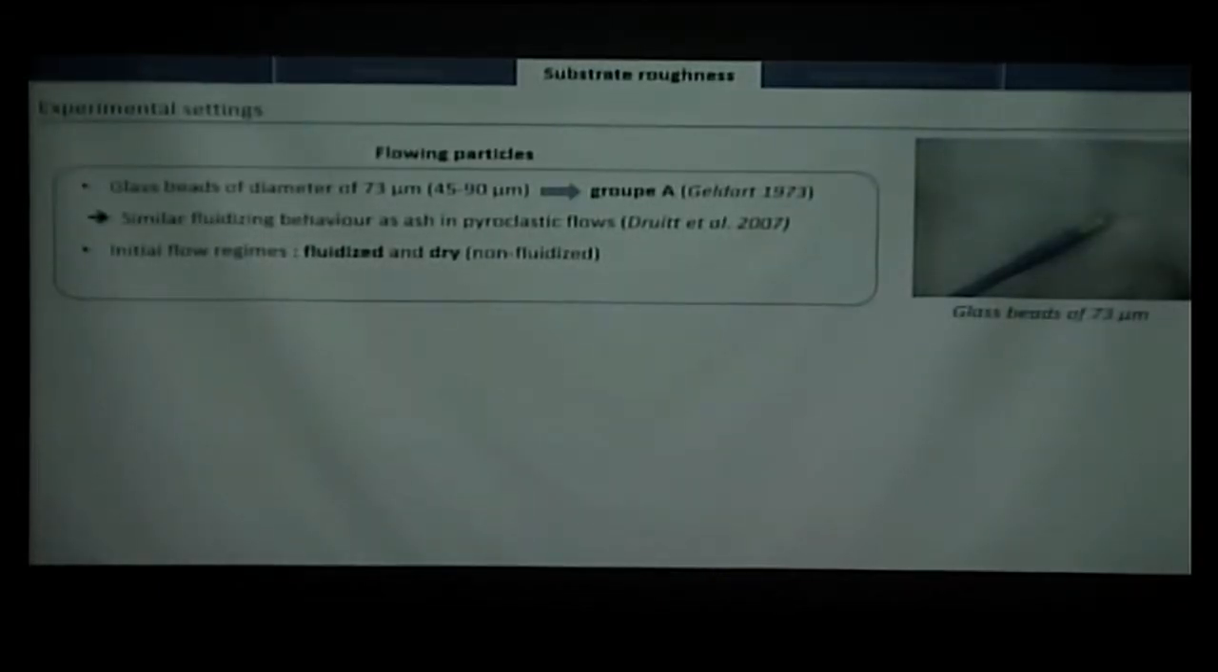For the flowing particles I used mostly glass beads of 73 microns, so very fine glass beads. And they belong to what is called group A of the Geldart classification. That is just to say that they have the same fluidizing behavior as the ash in pyroclastic flow. That has been experimented before, so that's why we use this particular kind of particles. I did the experiment in 2 regimes, either fluidized or dry, meaning without the air flux at the base of the reservoir.